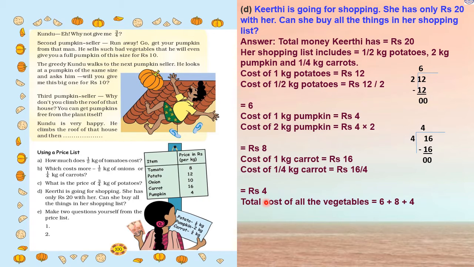So how much is the total now? Total cost of all the vegetables equals 6 plus 8 plus 4. So 6 plus 8 is 14, 14 plus 4 is 18. So rupees 18. She has rupees 20 in total. So hence Kirti can buy all the vegetables in her shopping list. Now next question: make two questions yourself from the price list. So students, you can write your questions by yourself.